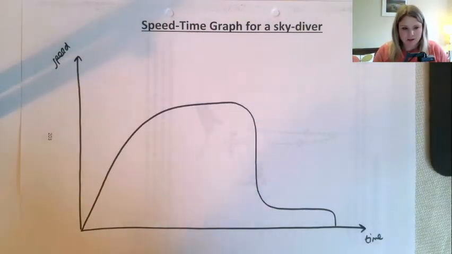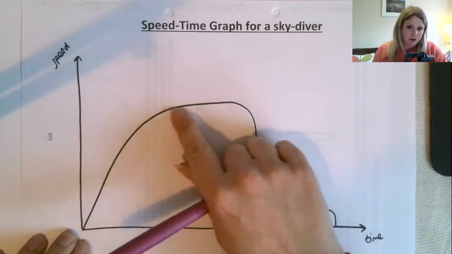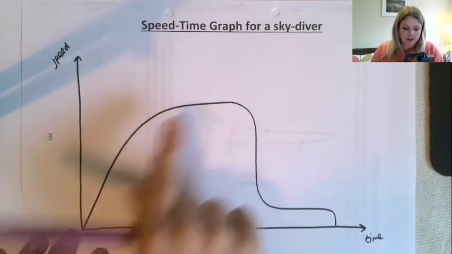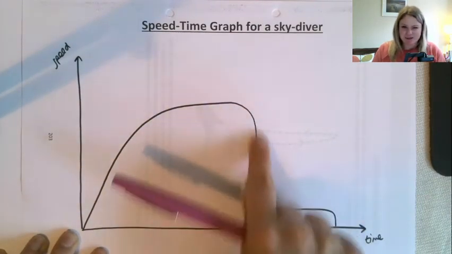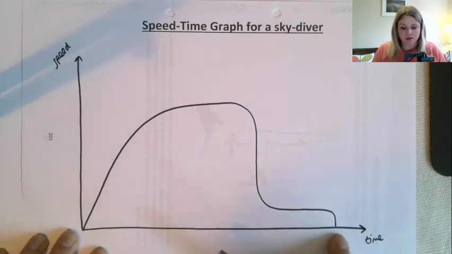So this is the shape of our graph. Straight line here, but then starting to curve off and then reaching that constant speed or terminal velocity. And then a big dramatic decrease in speed. That's whenever the parachute opens. Then reaching another terminal velocity and then down hitting the ground.